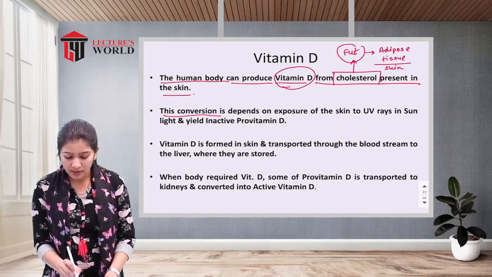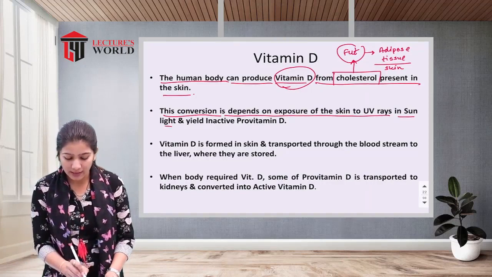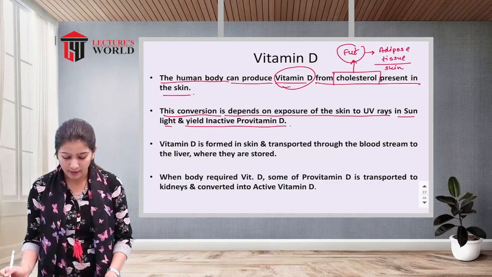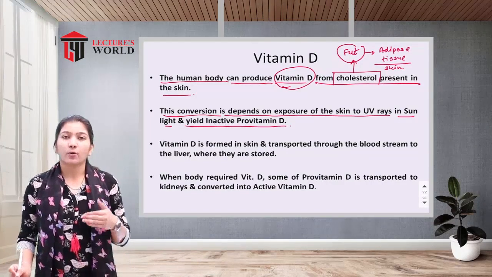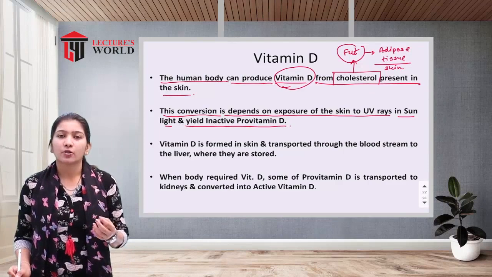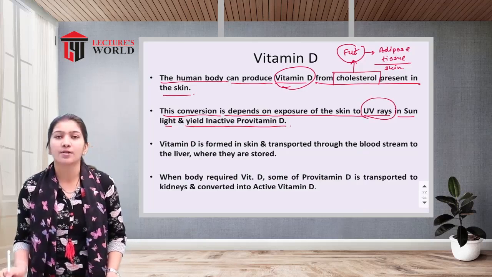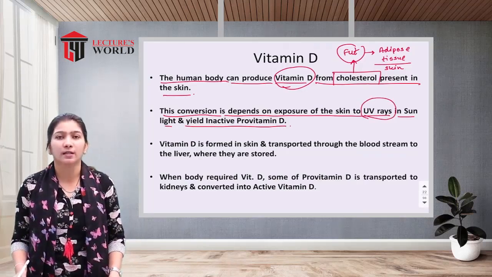This conversion depends on exposure of the skin to UV rays in the sunlight and yields inactive provitamin D. Whenever you go outside and come in contact with the sunlight, there is a presence of UV rays, that means ultraviolet rays are present in the sunlight.